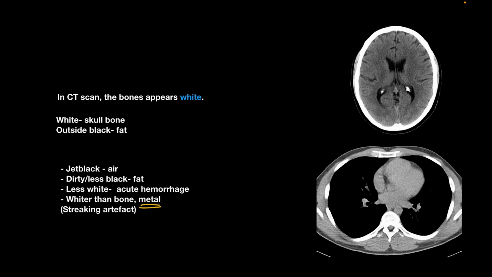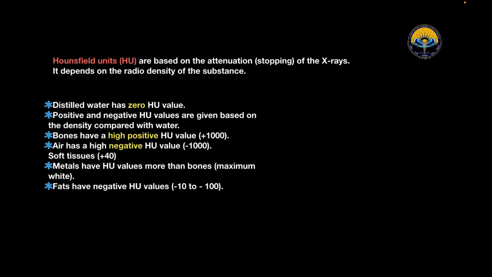Now I just said the CT scan was invented by Godfrey Hounsfield. So we have Hounsfield units based on the attenuation of the X-ray. It depends on the radiodensity of the substance. Distilled water has 0 HU value, while positive and negative HU values are given based on the density compared with water.